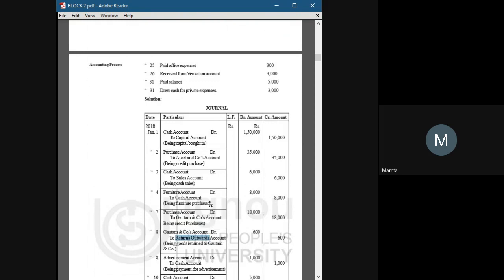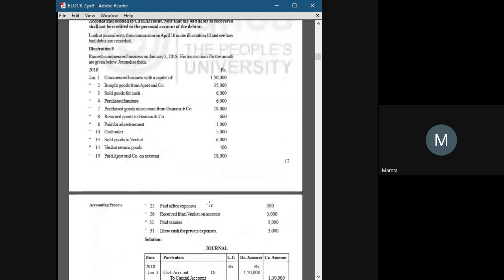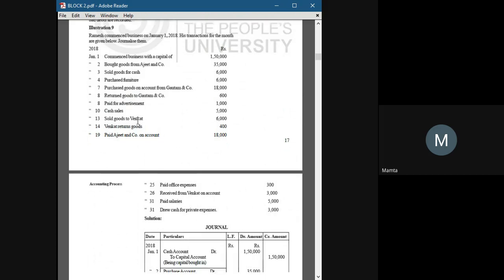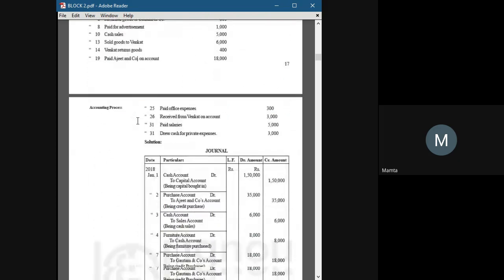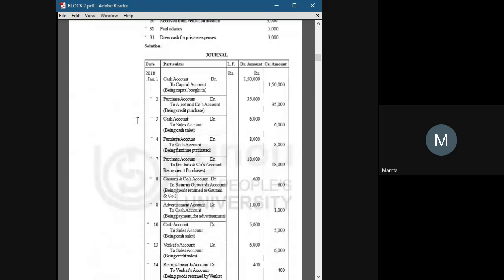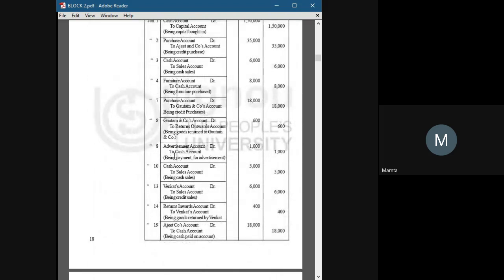So this is how journal entries are made. Paid for advertisement. So the entry of this transaction would be advertisement account debit to cash account.